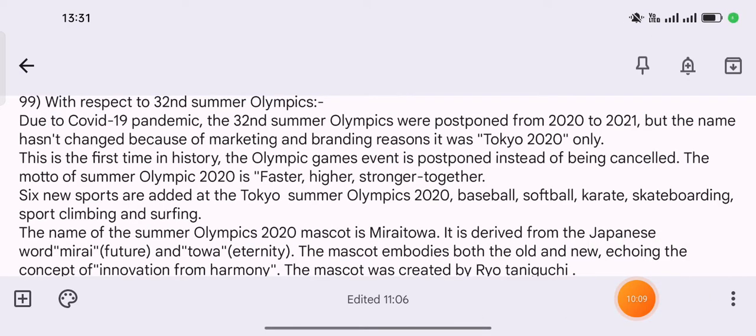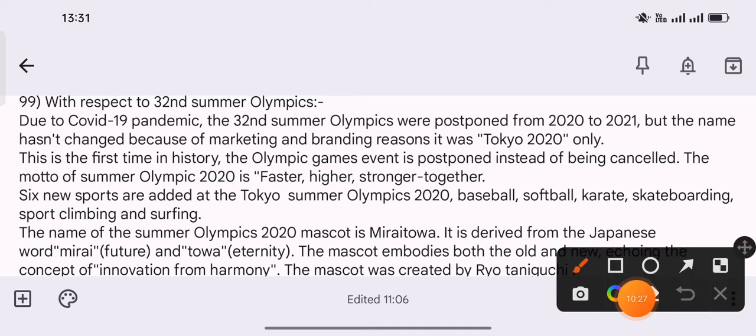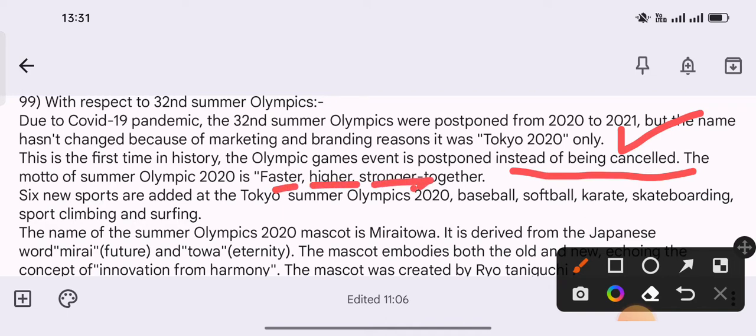Moving to the 99th question, with respect to the 32nd Summer Olympics. Due to the COVID-19 pandemic, the 32nd Summer Olympics were postponed from 2020 to 2021, but the name hasn't changed because of marketing and branding reasons. So it was Tokyo 2020 only, and this was the first time in history that the Olympic Games were postponed instead of being cancelled. The motto of Summer Olympics 2020 is faster, higher, stronger together.